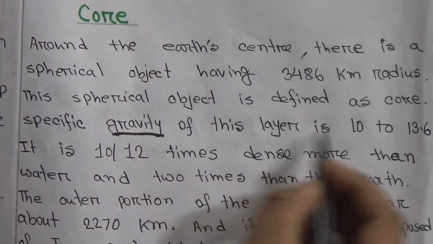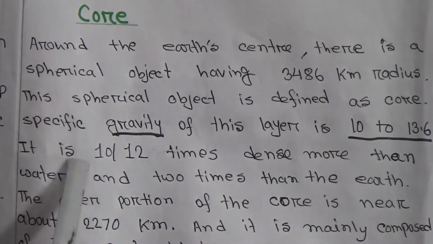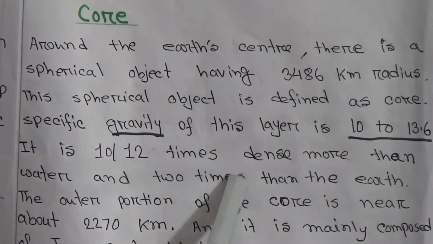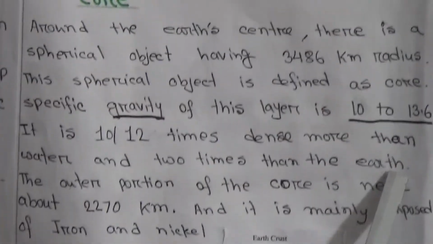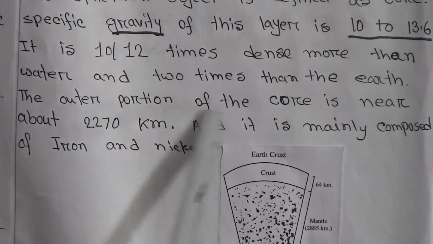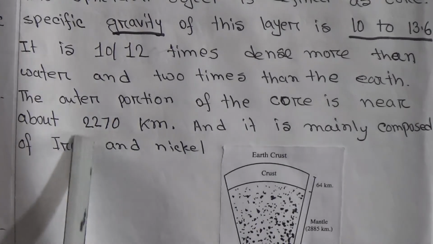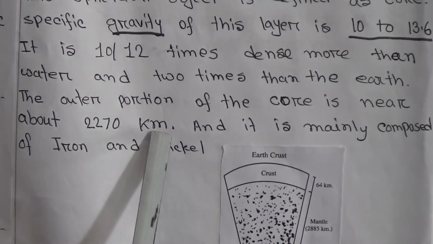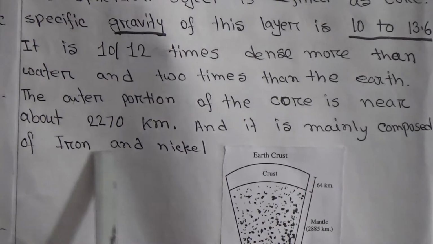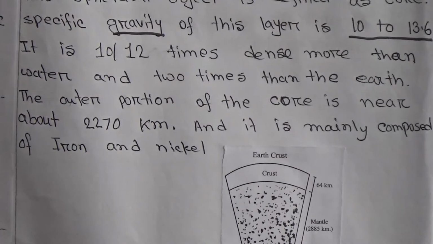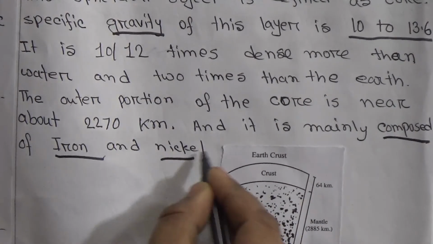Specific gravity of this layer is 10 to 13.6, and it is 10 to 12 times denser than water and 2 times denser than the Earth. The outer portion of the core is near about 2,270 km and it is mainly composed of iron and nickel.